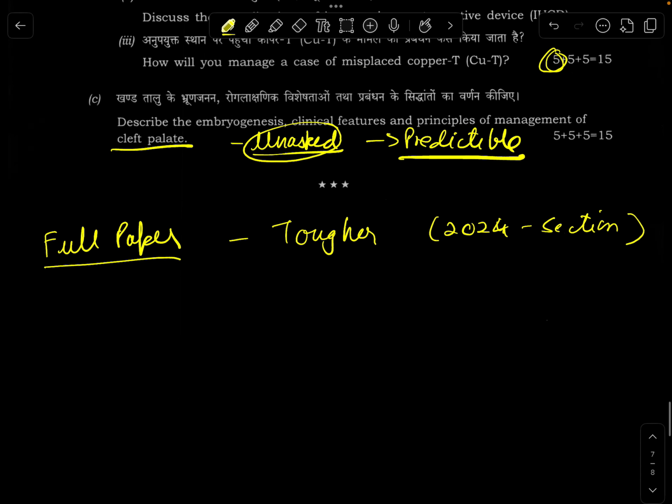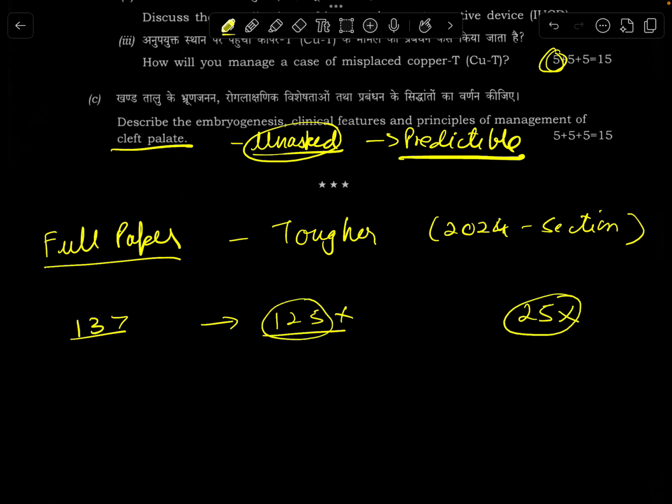Last year, as I mentioned in the starting of the previous video, my score was 137. This year, seeing the overall trend, I'll be happy with 125 plus. Why? Because of the simple reason that 25 marks ka gone with the wind.